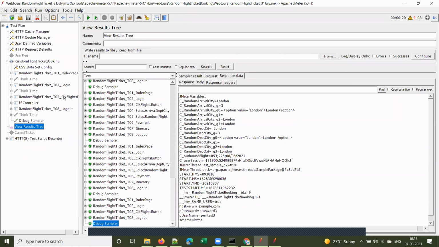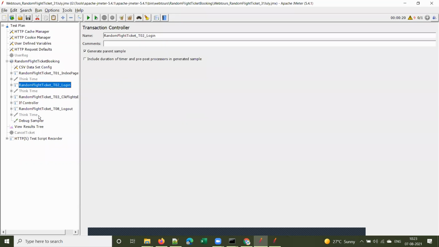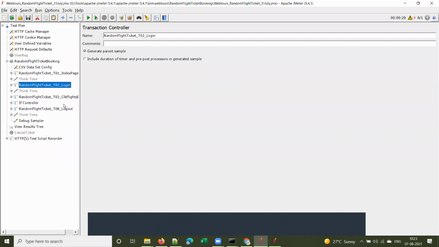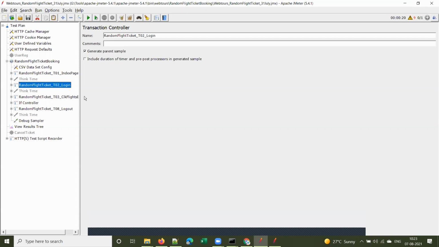So let me do one more thing. At the end of the day, we want to see the response times of each step, the response time of each page, right? When we are doing performance testing, we did a script and we are able to automate that random flight ticket booking. At the end of the day, we want to see the response time of the page. That is the ultimate objective. We want to find out if there are any performance issues, identify the root cause of that issue, and fix it.